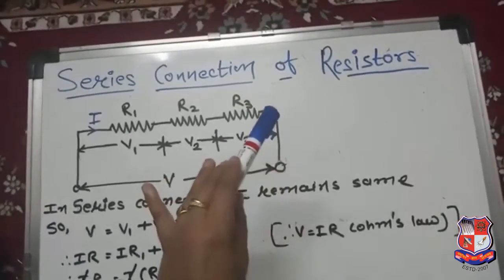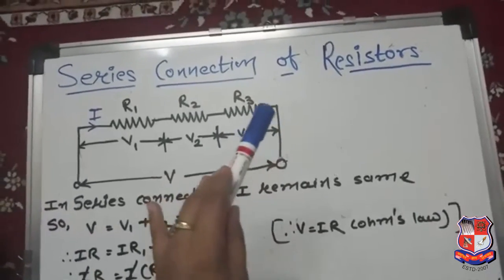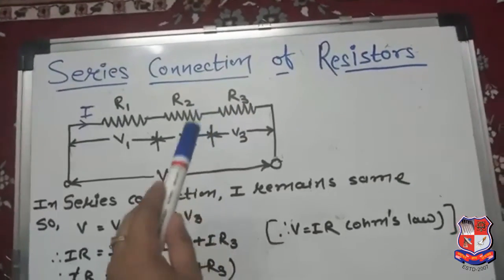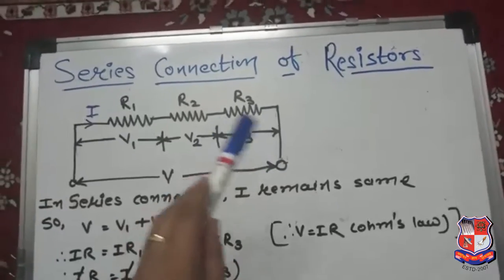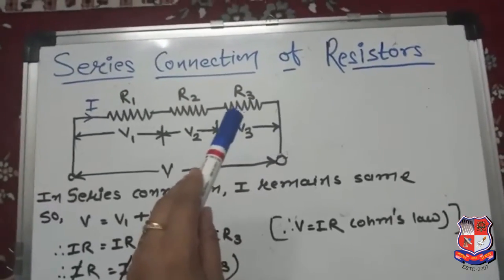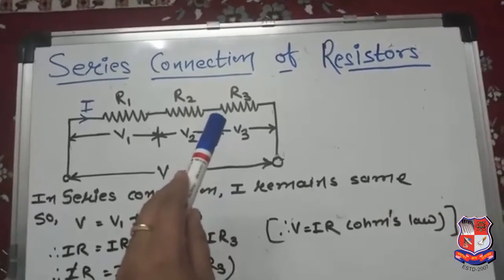Means in a series connection, make one thing clear, in a series connection the current remains the same, means the current flowing through all the elements which are connected in a series is the same. Now what is the difference? The difference, that is the voltage.